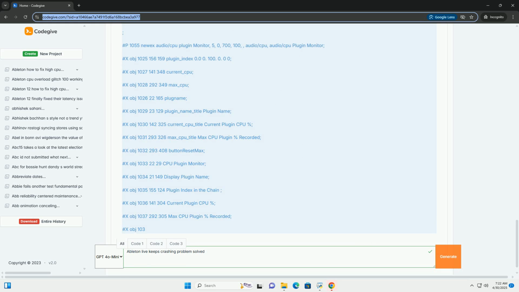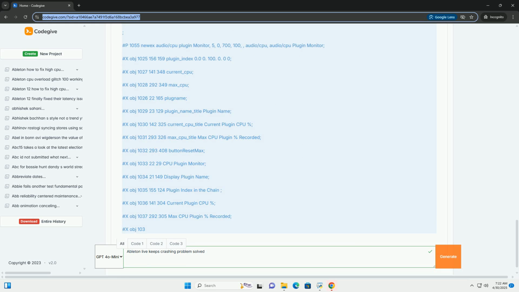8. Reset Ableton Live. Rename preferences folder: close Ableton Live. Locate your Ableton Live preferences folder. Rename it, for example preferences_backup. When you restart Ableton Live, it will create a new, default preferences folder. This can resolve issues caused by corrupted preferences files.